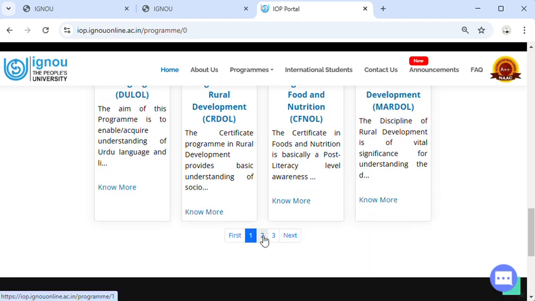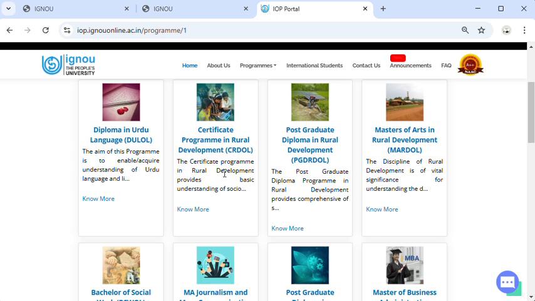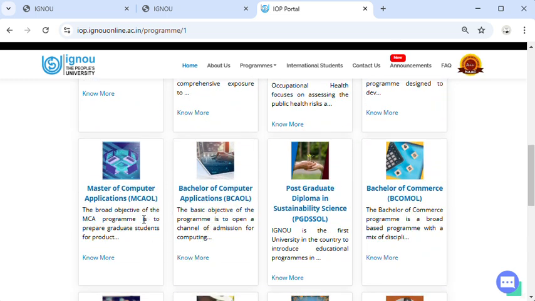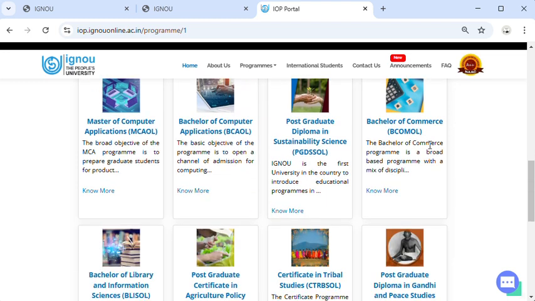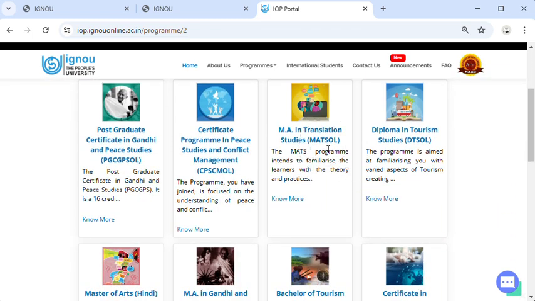Friends, more diplomas and programs are offered to the international students, such as diploma in Urdu language, certificate in rural development, PG diploma, MBA, PG diploma in environmental and occupational health, MA in journalism and mass communication, bachelor in social work, master of computer application MCA, BCA, bachelor of computer applications, bachelor in commerce BCom, and more programs offered to international students, such as MA in translation studies.